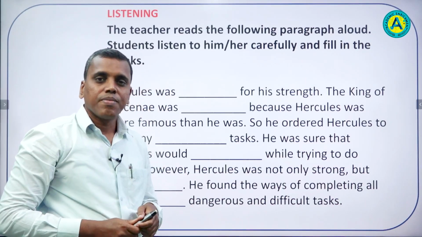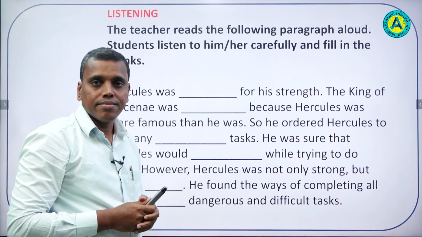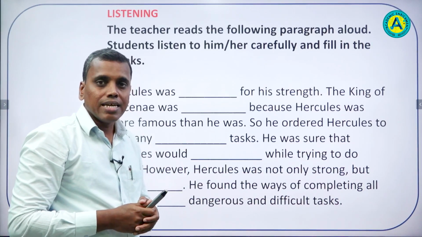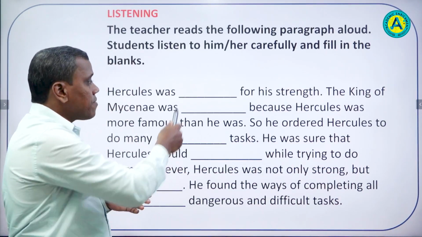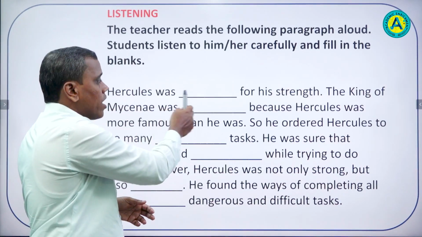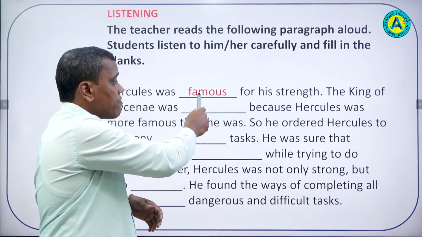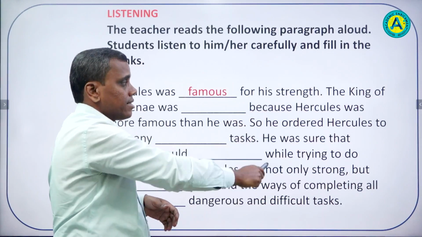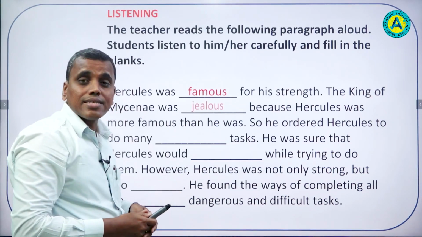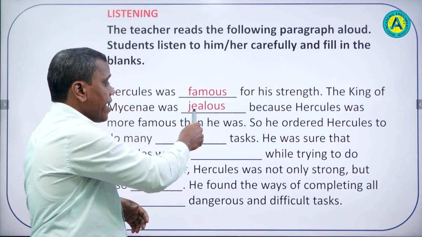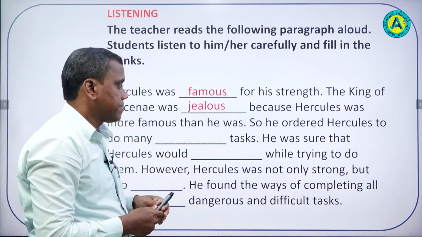So students, I hope you have listened and filled in the blanks. Now let's check whether you have answered it correctly or not. So what's the first one? Hercules was famous, F-A-M-O-U-S, famous for his strength. Then the second one, yes, jealous, J-E-A-L-O-U-S, jealous. I hope you have written it correctly.